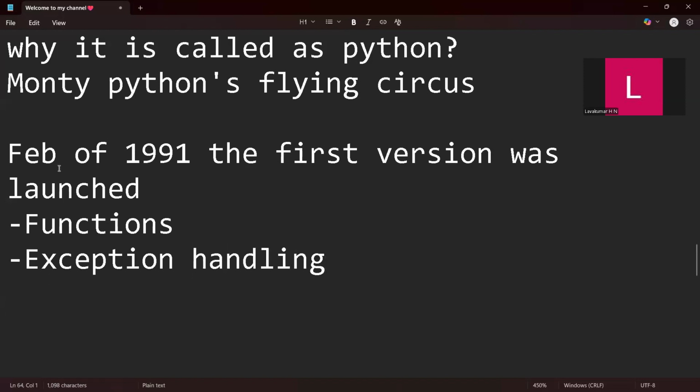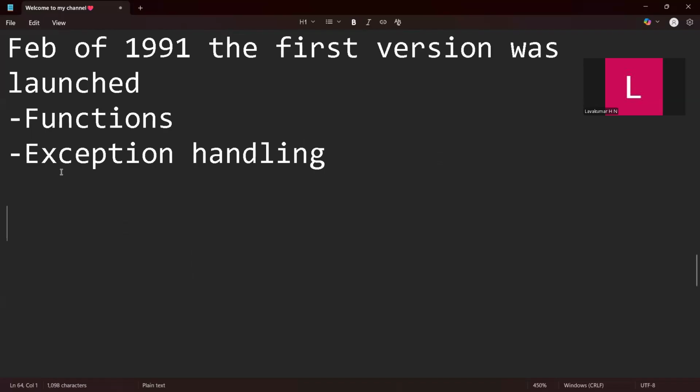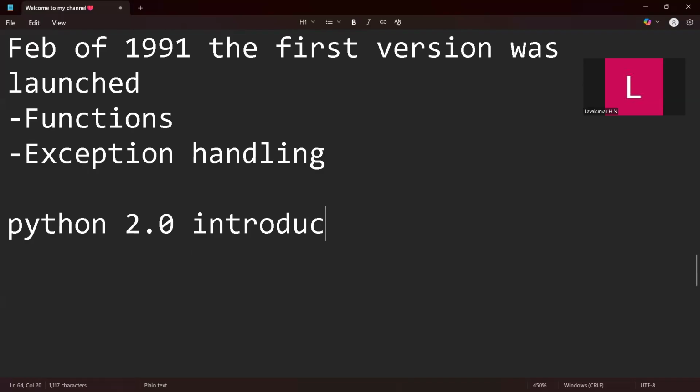After this, he launched it publicly. The first public version, Python 2.0, was introduced in 1994. Then the versions kept getting updated, and features kept being added to Python. So this is how it started, and it's evolving day by day.